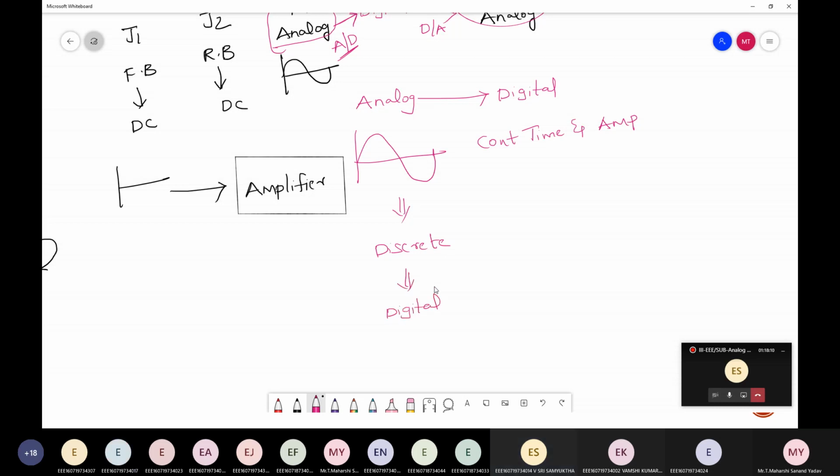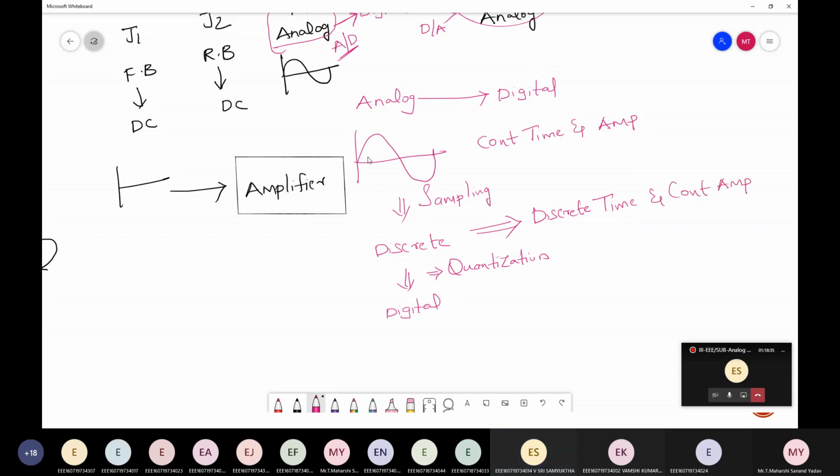Sampling, correct. Sampling is done here, and quantization is done here. Discrete means discrete in time and continuous in amplitude.